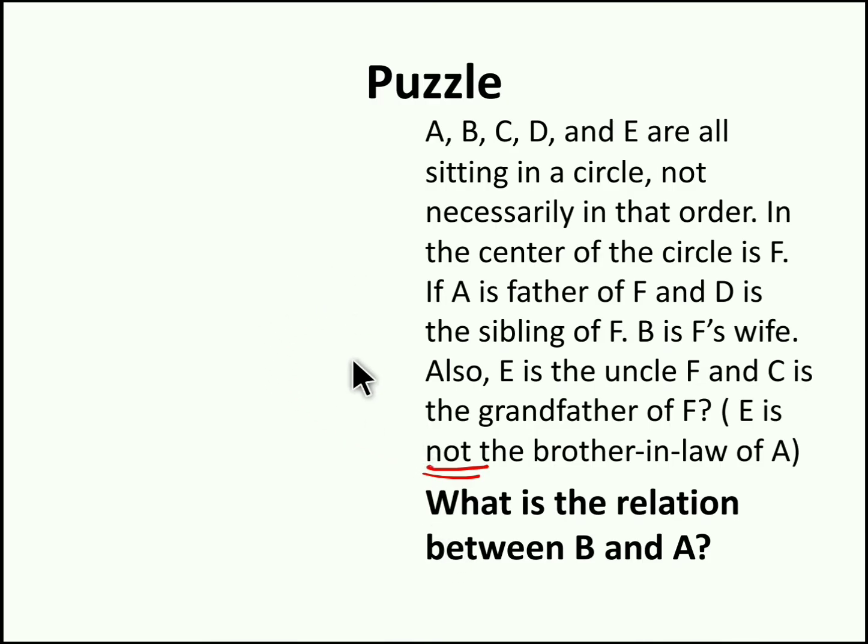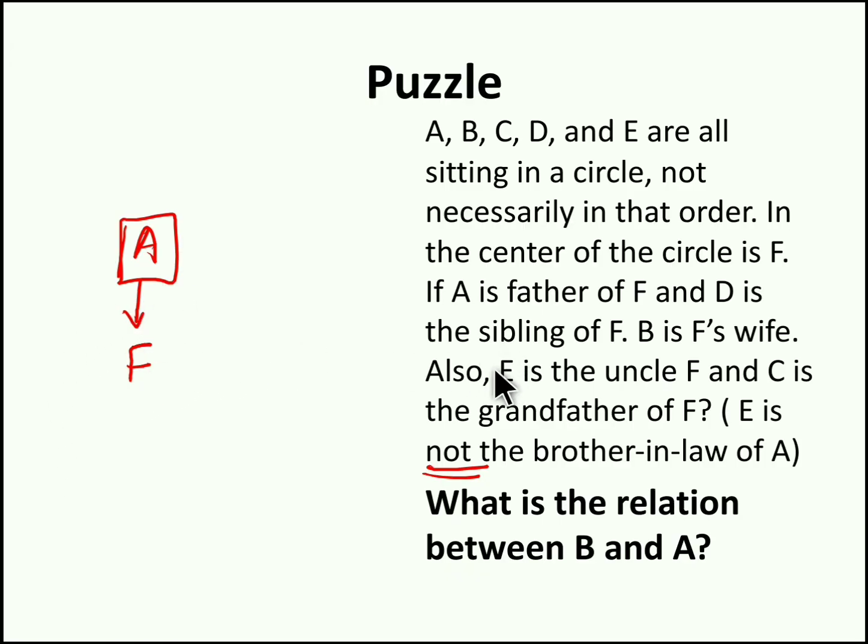Okay, now we have to start charting the family tree. Now I show you how to draw a family tree. If A is father of F, so A is one generation gap above F. Since A is male, we have to draw a square around it. You can draw a square or circle, whatever as per your convenience. So I draw square for male and circle for female. So A is father of F.